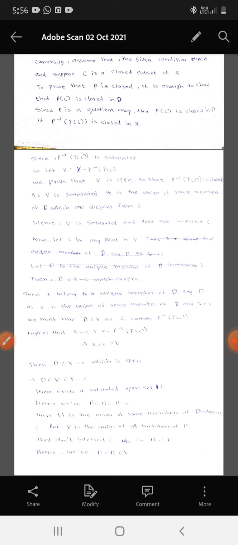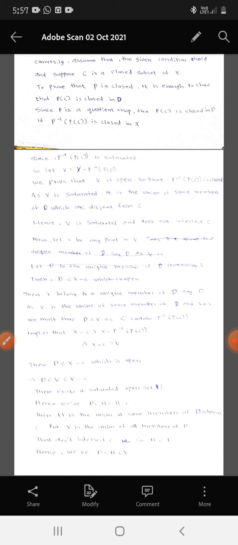There exists a saturated open set H. Hence, we have D contained in H, which is contained in X minus C. Hence, H is the union of some members of D that do not intersect C, but V is the union of all members of D that don't intersect C. So H is a subset of V. Hence, we have D subset of H subset of V. Hence the proof.